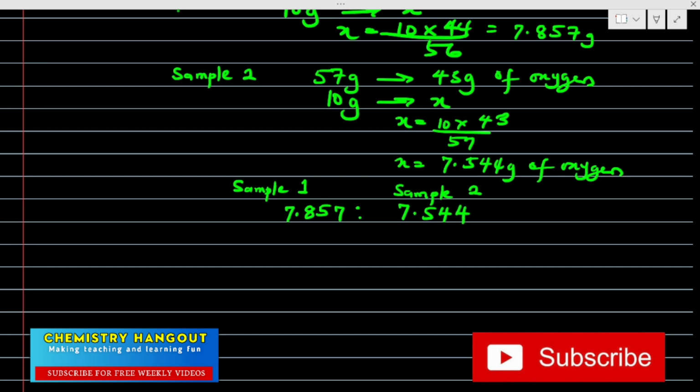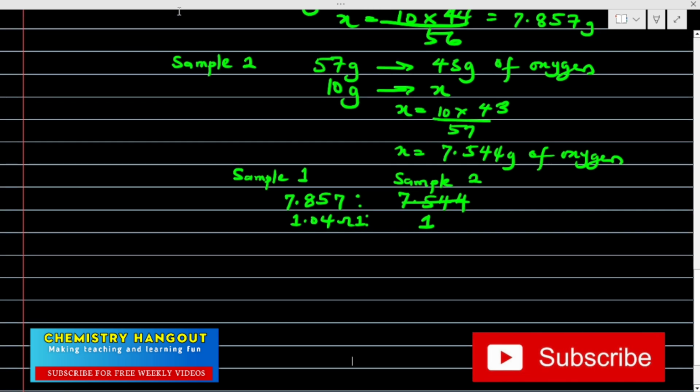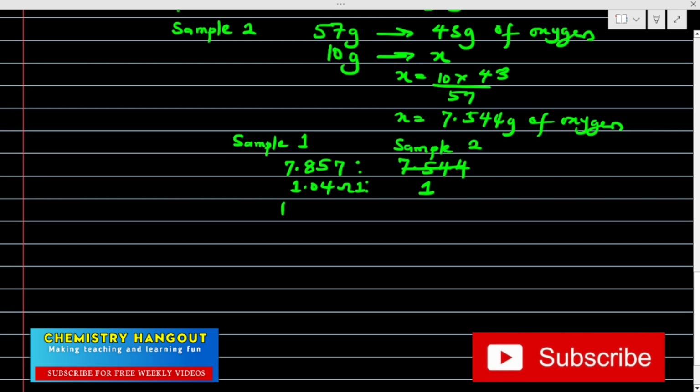The smallest here is 7.544. If we divide this by 7.544, it's going to give us 1. If we divide 7.857 by 7.544, it's giving us 1.04, which is approximately 1. So the ratio here is going to be 1:1.